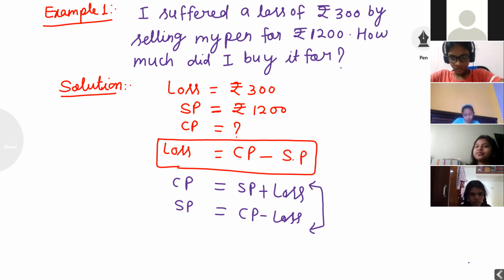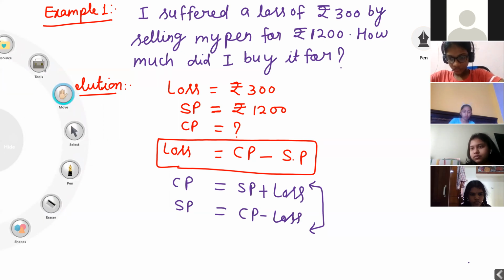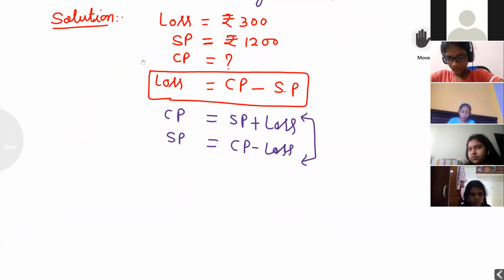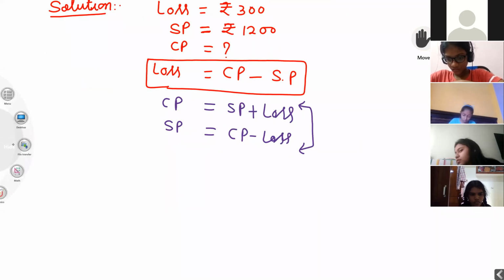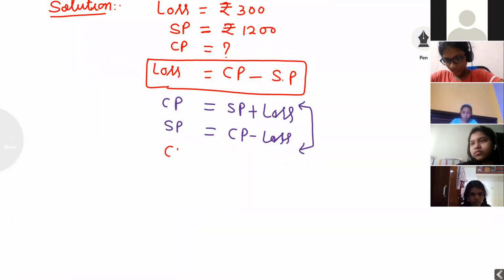Now find out CP. CP is equal to SP plus loss, because we want to find out CP when loss is occurring. And we will write here CP is equal to SP plus loss.